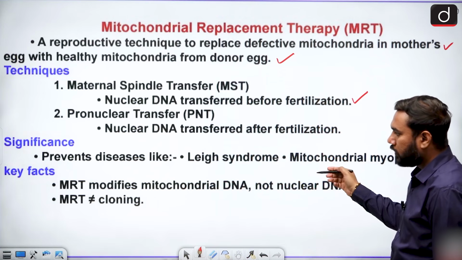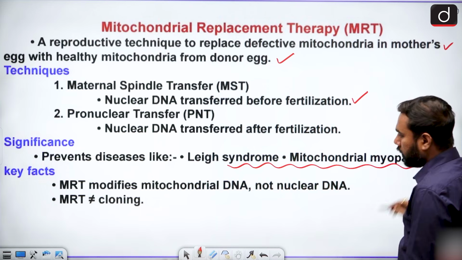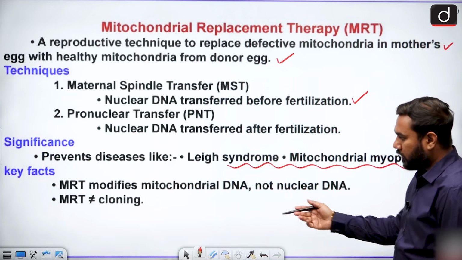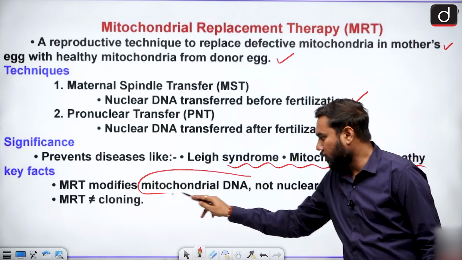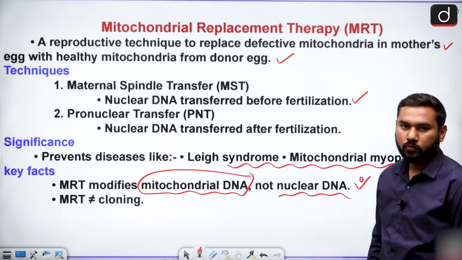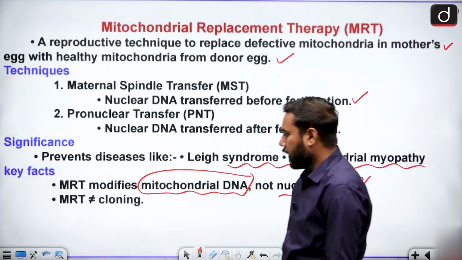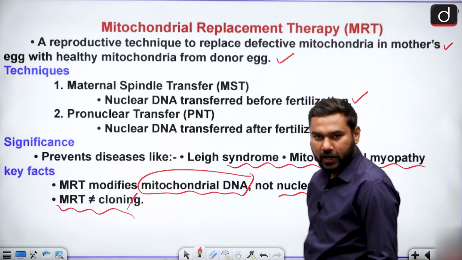What is the benefit? It prevents diseases like mitochondrial myopathy and other syndromes. And a key fact: MRT modifies mitochondrial DNA, not the nuclear DNA. This is the reason why we accept it, and MRT is not cloning, because cloning is fully banned in India and the world.